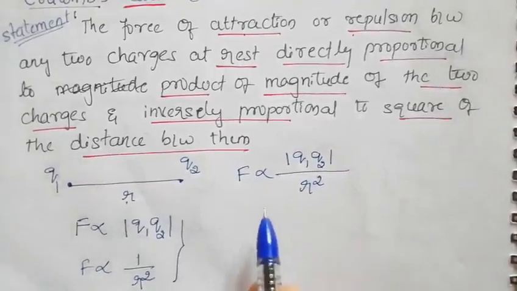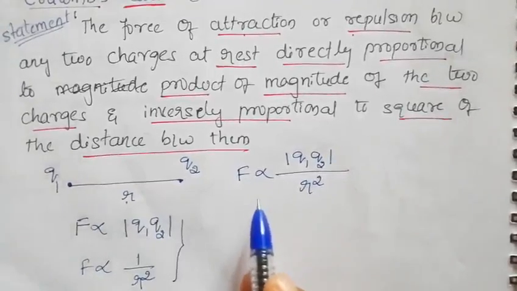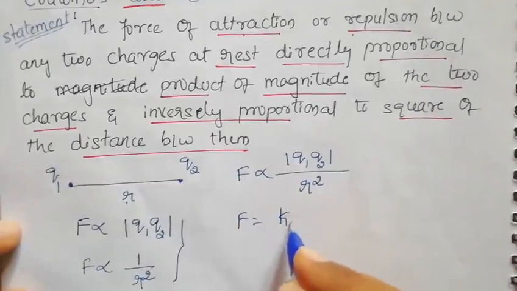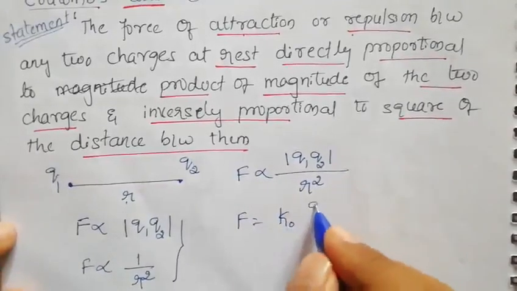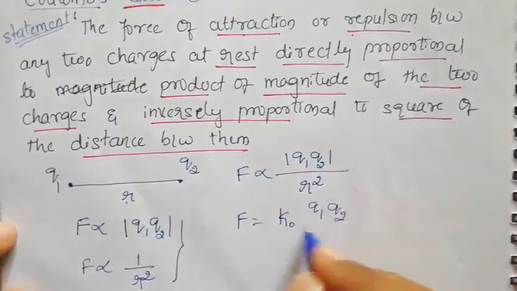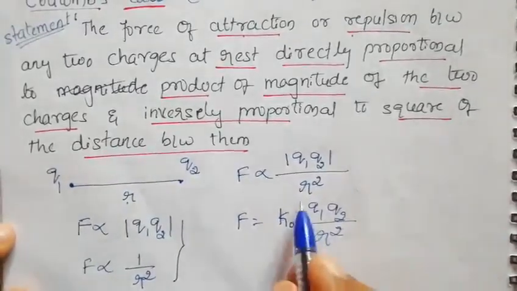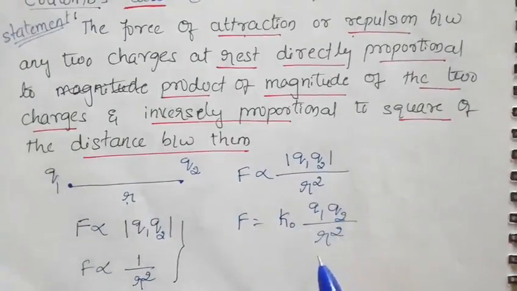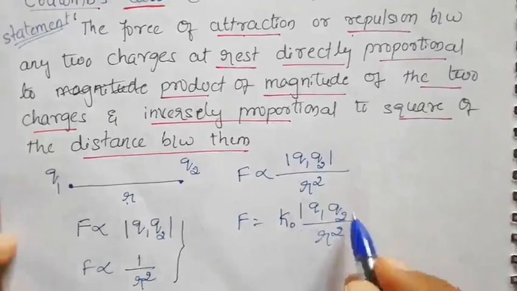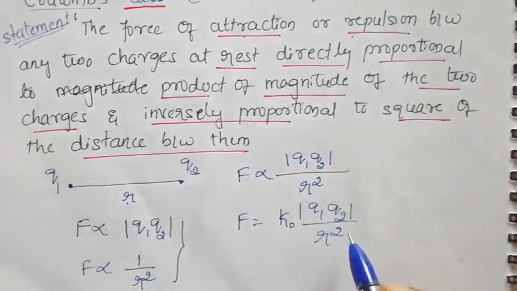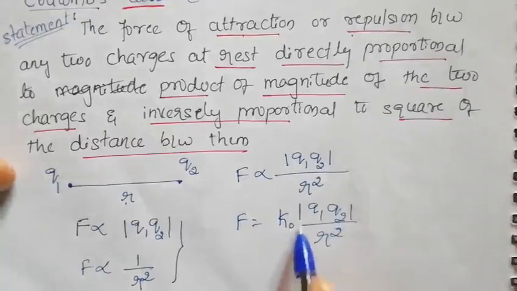Now I need to remove the proportionality by putting a constant, so F is equal to K naught into Q1 Q2 by R square. Each and every time I will not write the magnitude; it is understood that it is a magnitude only. Whether the charge is positive or negative, we should take only the magnitude. Okay, now what is the value of this K naught?